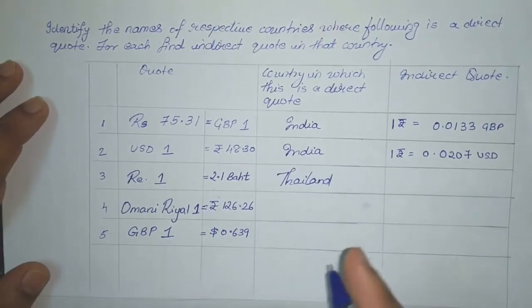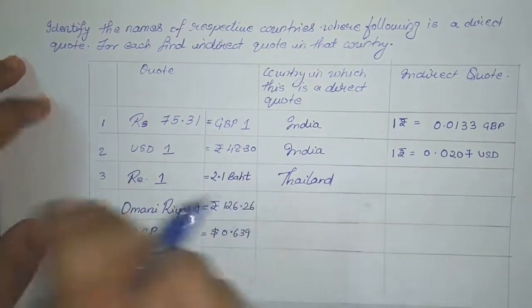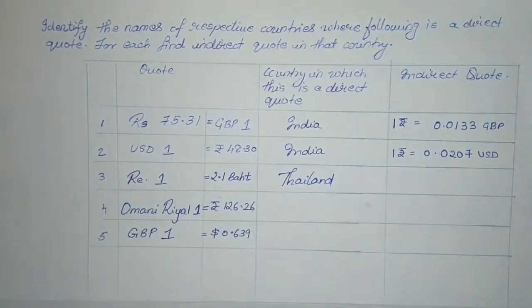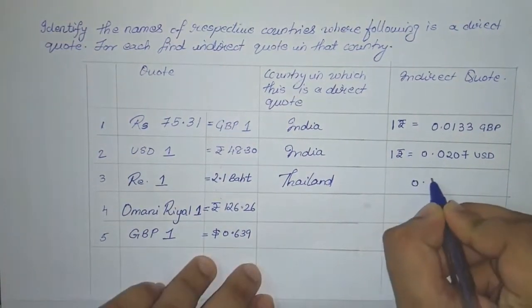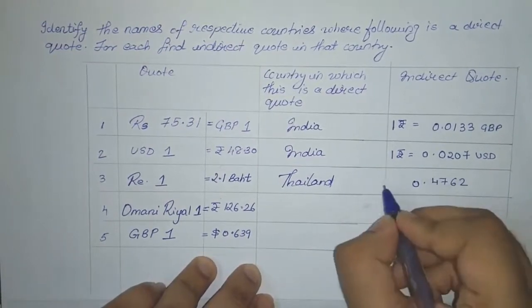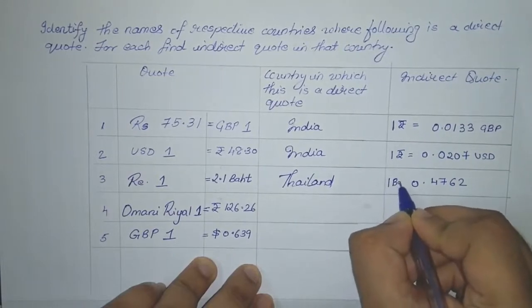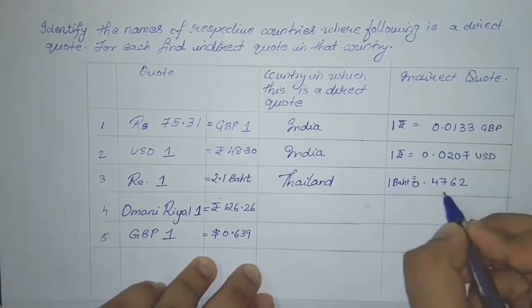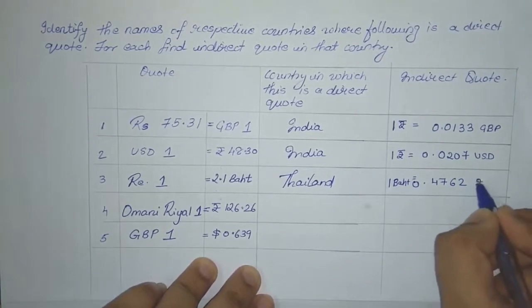Now in order to find the indirect quote, we'll find the reciprocal of the direct quote. So it will be 1 divided by 2.1, which comes up to 0.4762. So now here 1 baht will be equal to 0.4762 rupees.